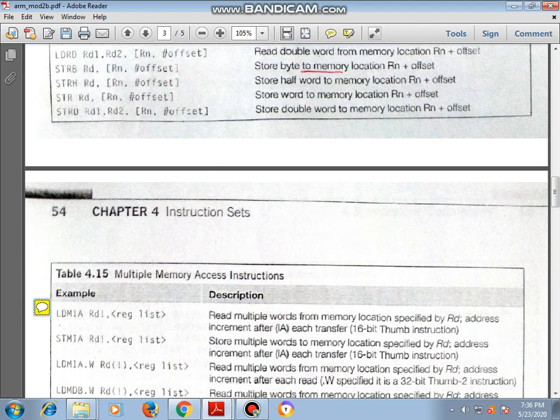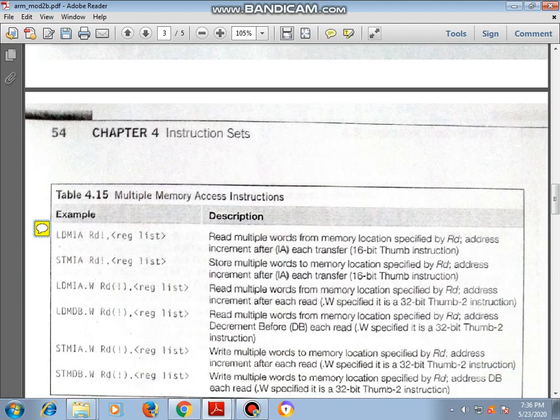Next we will see the multiple memory access instructions. LDM means read multiple words from the memory location specified by Rd. Here we are reading multiple words from the memory location specified by Rd.